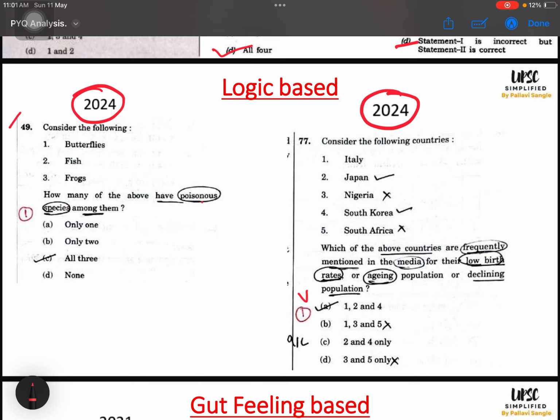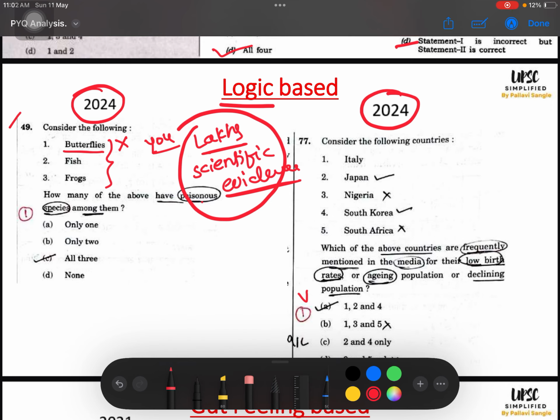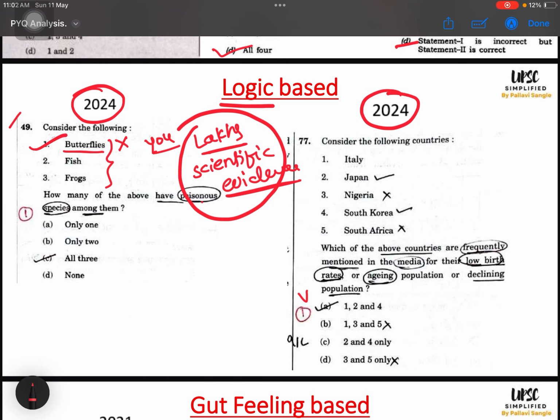So the chances that all these options are right are very, very high. If you are rejecting butterfly, let us suppose somebody is saying that no, butterflies are not poisonous and this option is wrong, that means you have knowledge of lakhs of species of butterflies across the world with scientific evidence that no species of butterfly is poisonous. And this is a very hard statement to prove, even scientifically and logically. That's why rather than rejecting, I will go and accept this. This is my way of solving.